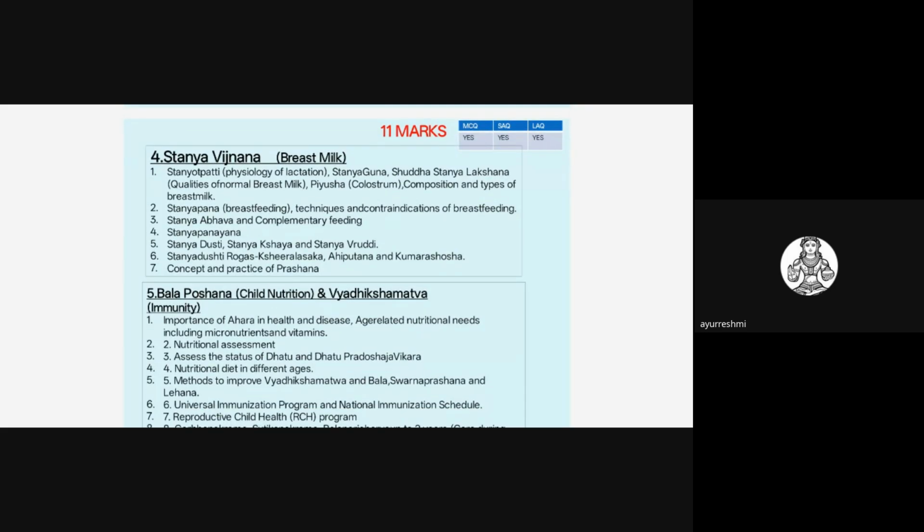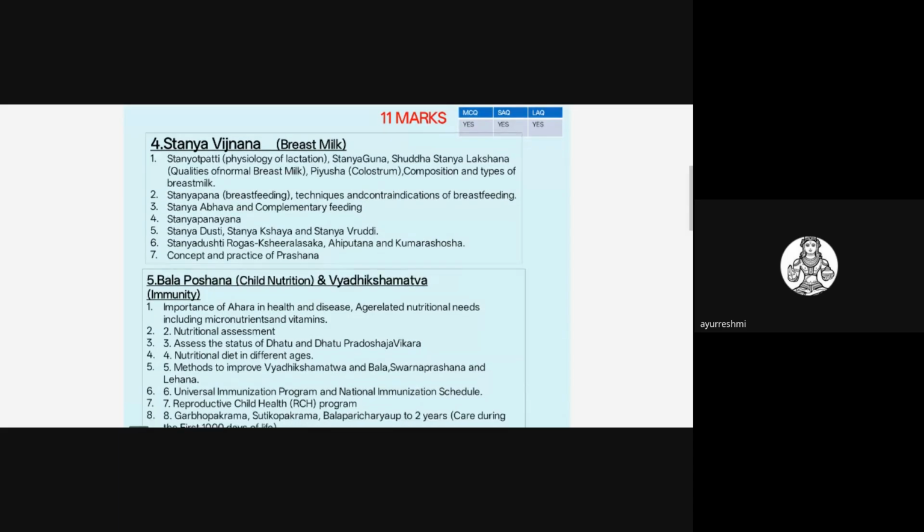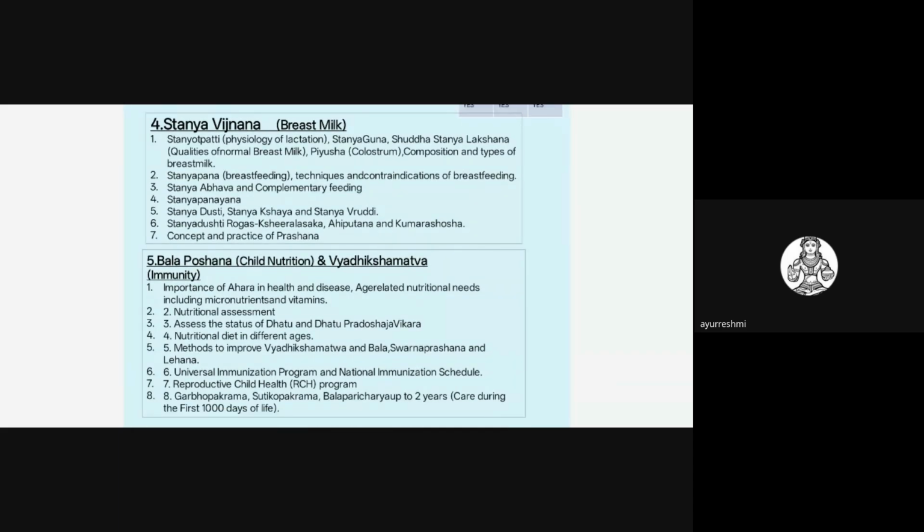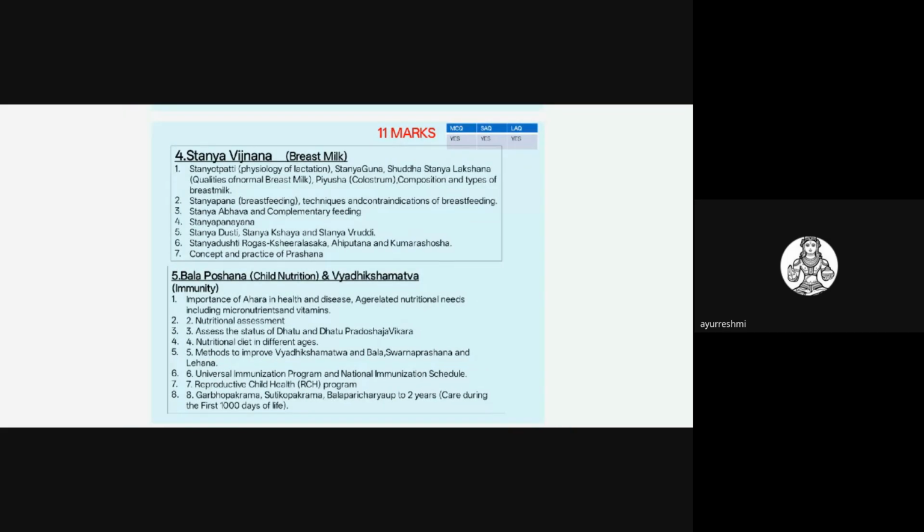So syllabus number fourth, that is the Stanya Vijnana, Bala Poshana and Vaidika Chamakva. In these two syllabus points, they have distributed 11 marks. So we have to draw 11 marks from this topic. Usually this is all from the must know part of the syllabus in both these syllabus points. So you have to read the Stanya Vijnana, a very, very important topic. Many a time they have asked LAQ questions on this. So commonly they will ask LAQ questions on this Stanya topic, and one more is the Navajata Shishu Paricharya.